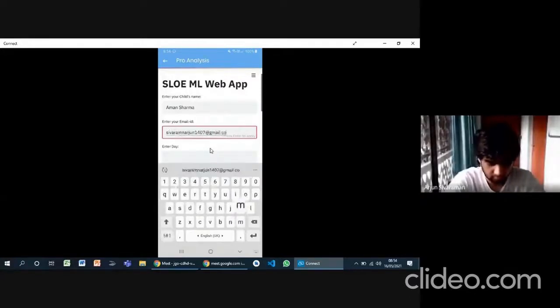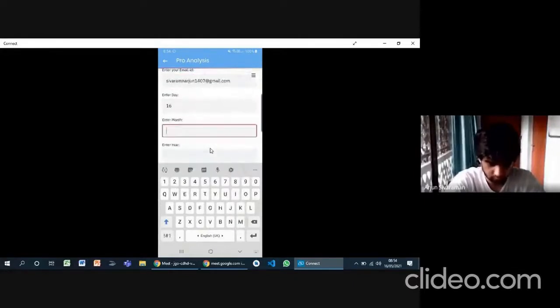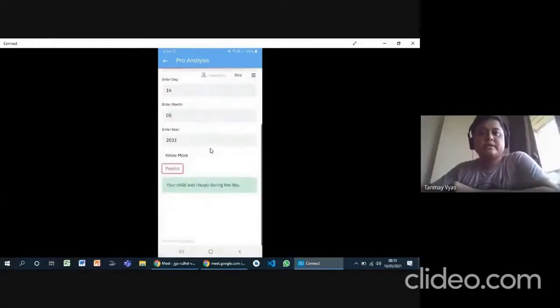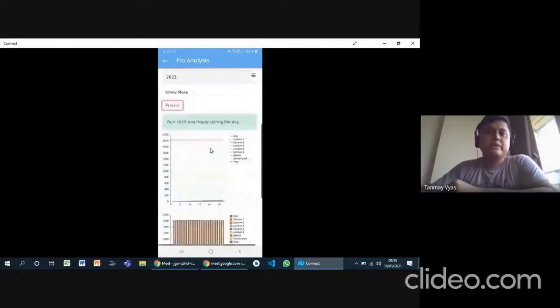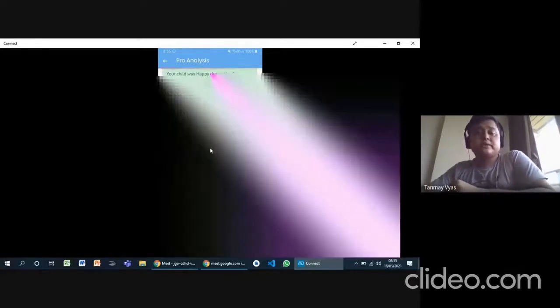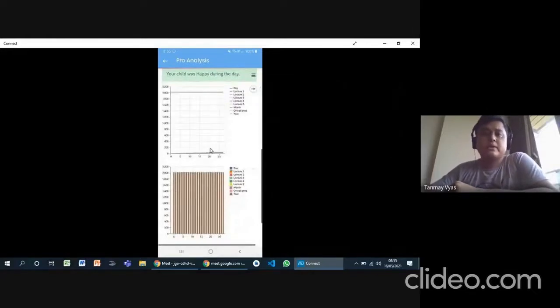So this is the pro analysis. Once the details are filled in here, what will happen is you will be sent a mail daily regarding the child's overall behavior for that day, as well as you will also be shown some graphs, EDA done on the data of your child every day, so that parents can do extra analysis like how the overall week is going, how his overall month is going, as well as during the day at what times the child is most concentrating, or at what time a child is always getting disturbed, so that they can take extra care during those hours for him, and they can help the child.